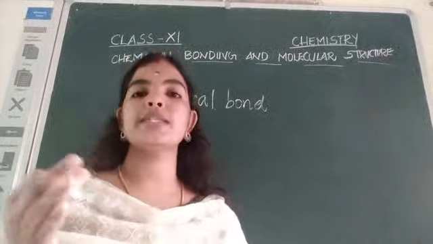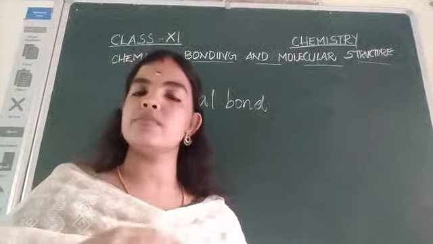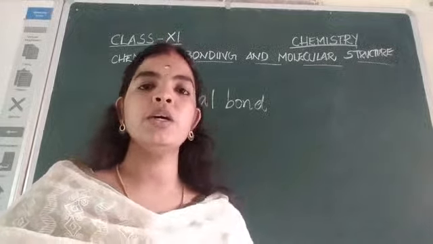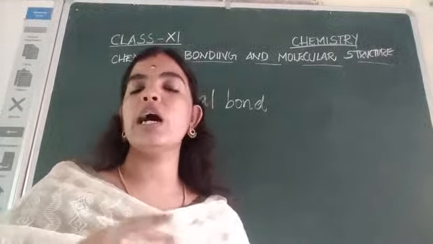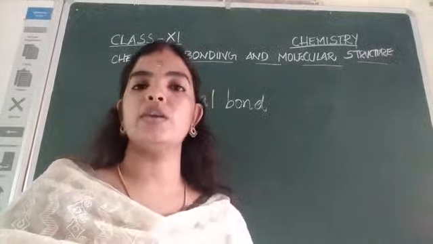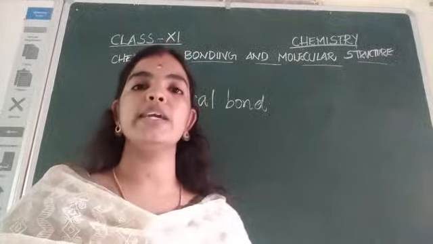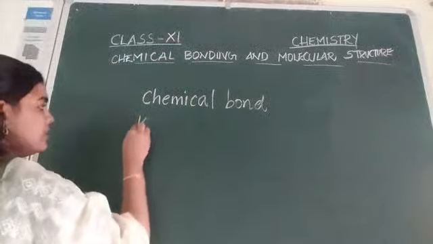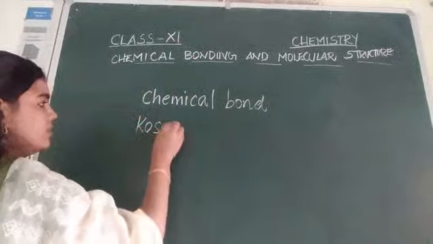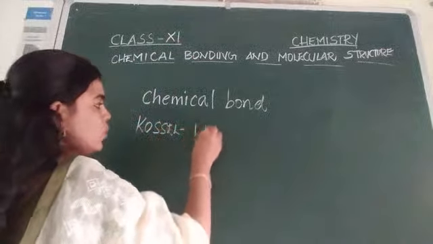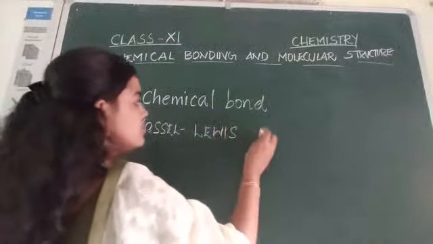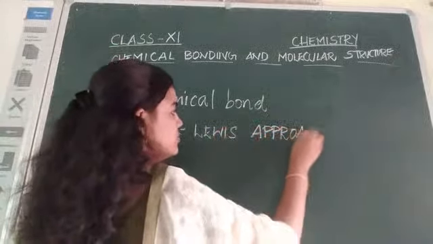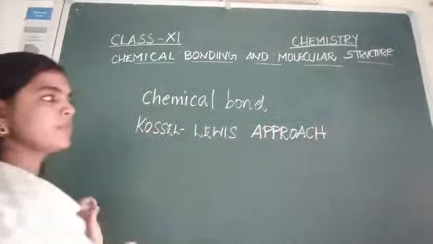Just like we study in the case of atomic models, there are so many theories related to molecular structure. The first theory regarding the chemical bond was put forward by Kossel-Lewis. The Kossel-Lewis approach.